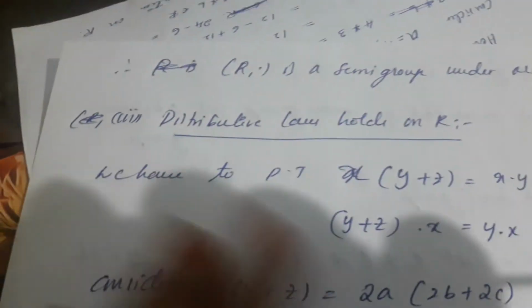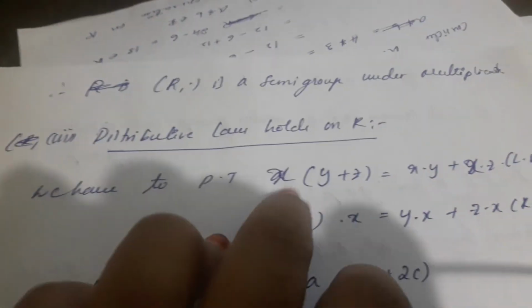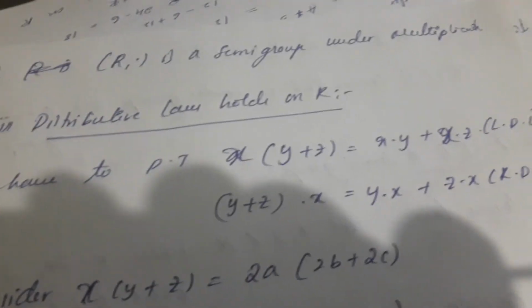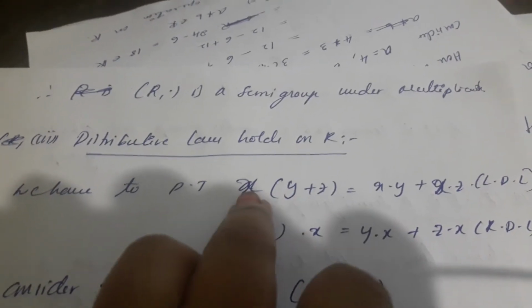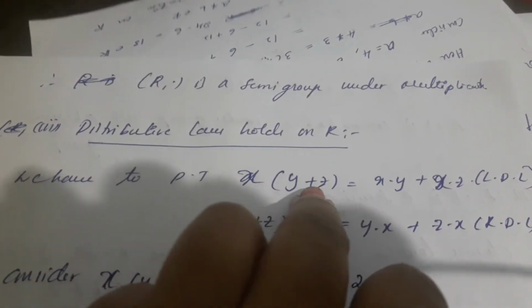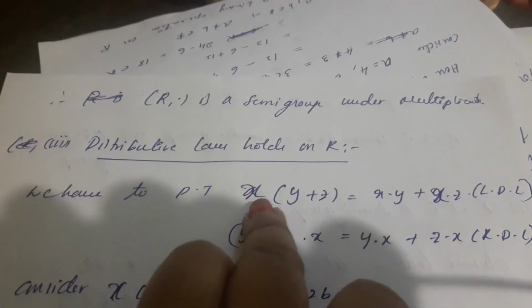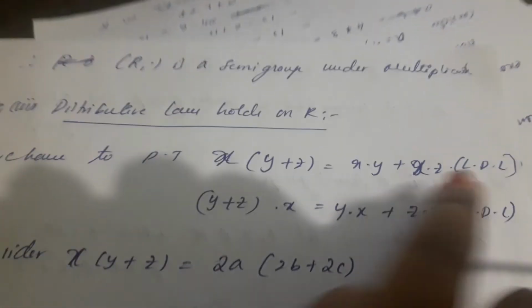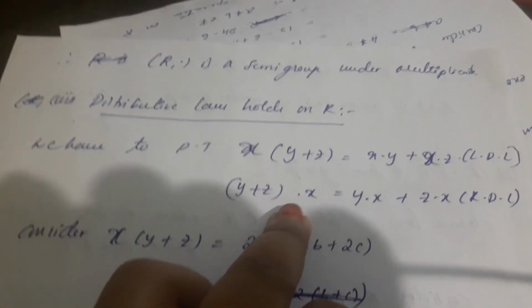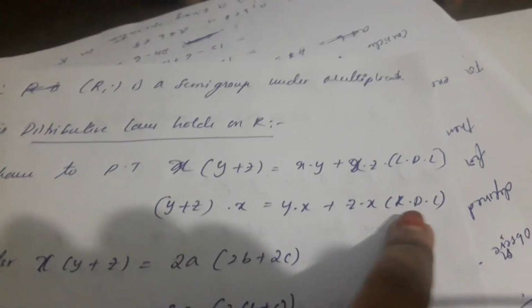Next, the third property is that the distributive laws hold on R. For the distributive laws, we have the left distributive law and the right distributive law. What is the binary operation between x into y plus z? Here it is dot. x dot (y plus z) is equal to x dot y plus x dot z. This is the left distributive law. The second one is (y plus z) dot x is equal to y dot x plus z dot x. This is the right distributive law.